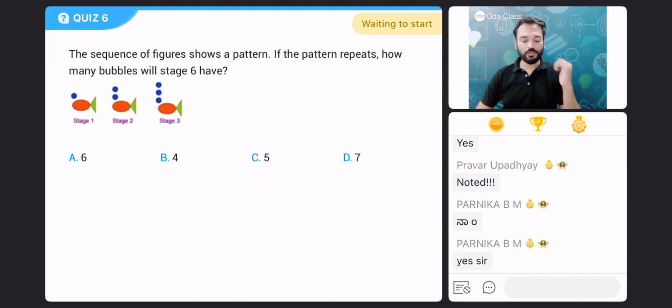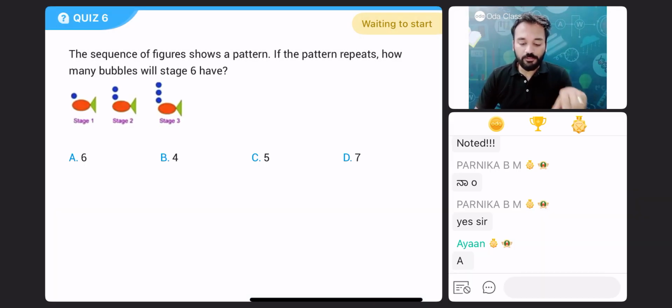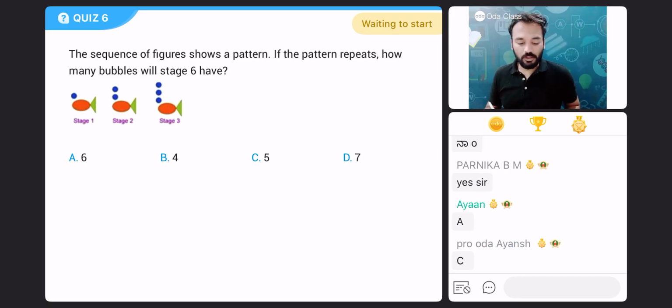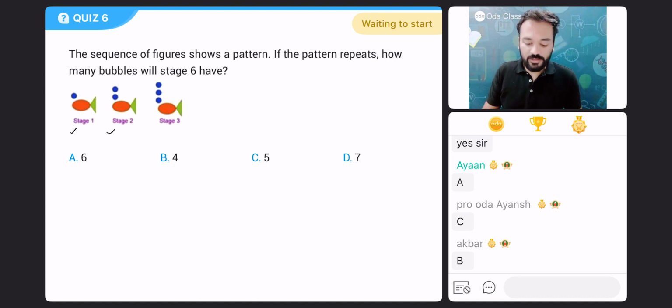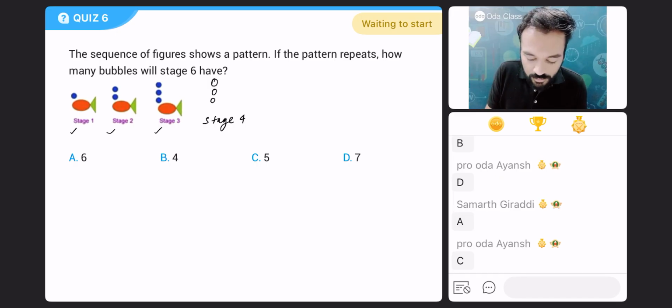This is the quiz question. Try this. The sequence of figures shows a pattern. If the pattern repeats, how many bubbles will stage 6 have? Stage number 1, 1 bubble. Stage number 2, 2 bubbles. Stage number 3, 3 bubbles. Stage number 4, how many bubbles will be there? 1, 2, 3, 4.